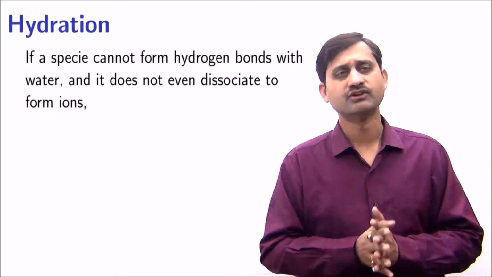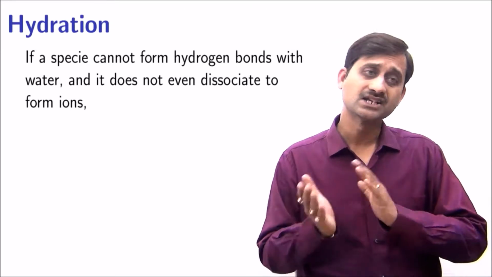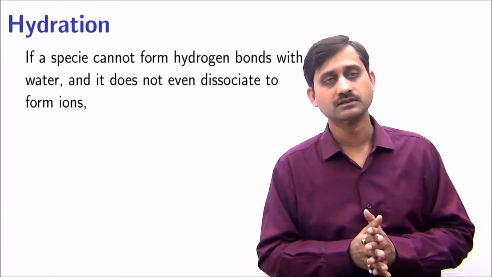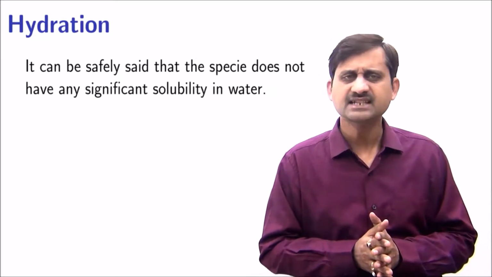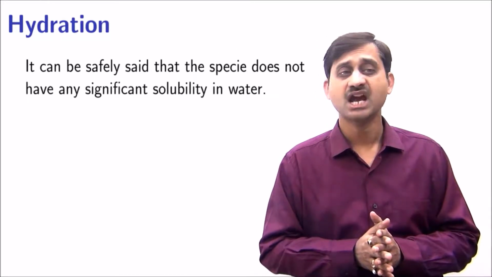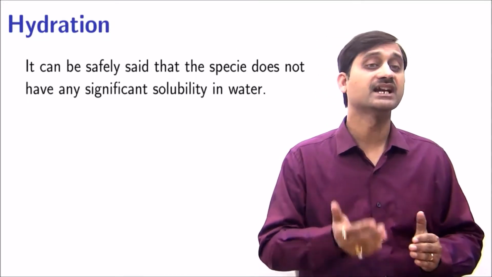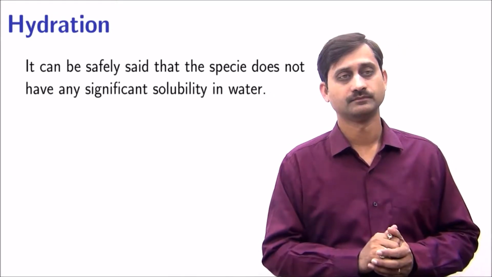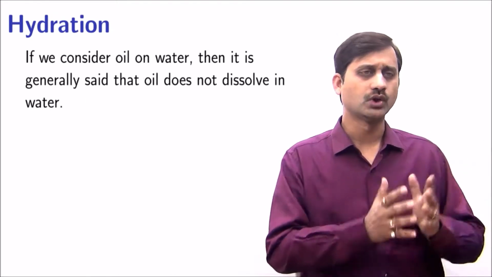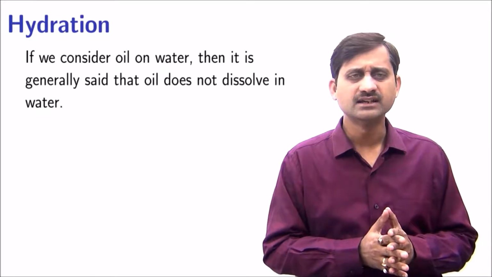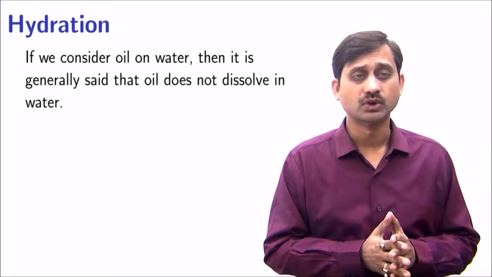If a species cannot form hydrogen bonds with water, and it does not even dissociate to form ions, then it can be safely said that the species does not have any significant solubility in water. If we consider oil on water, then it is generally said that oil does not dissolve in water.